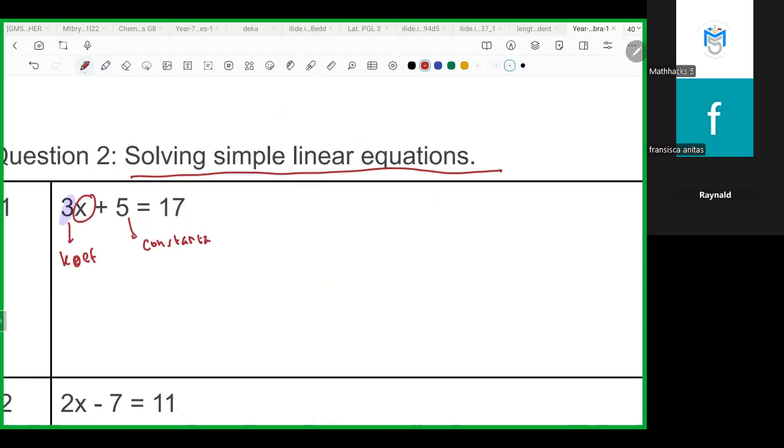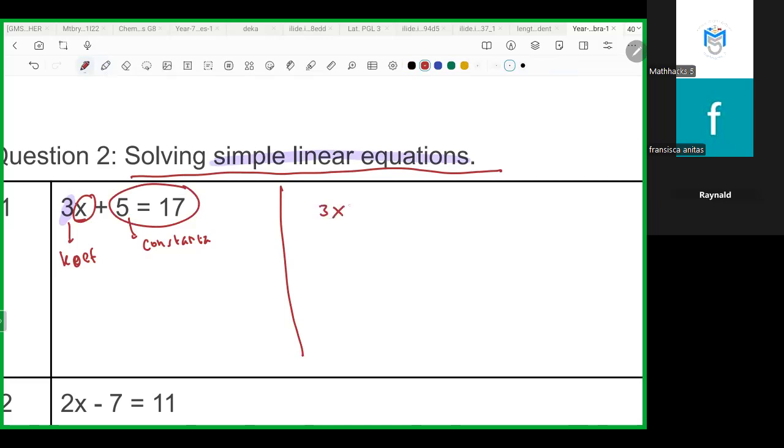If you want to solve a simple linear equation, just split the coefficient with variable and the constanta into two different sides. What does it mean?